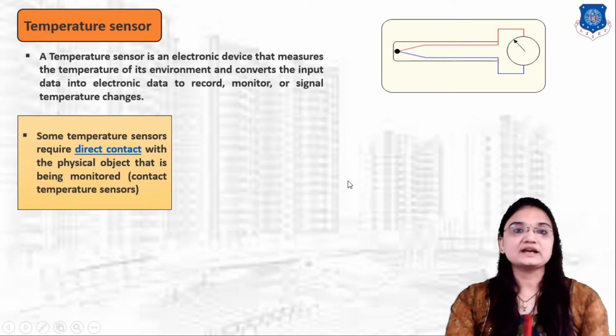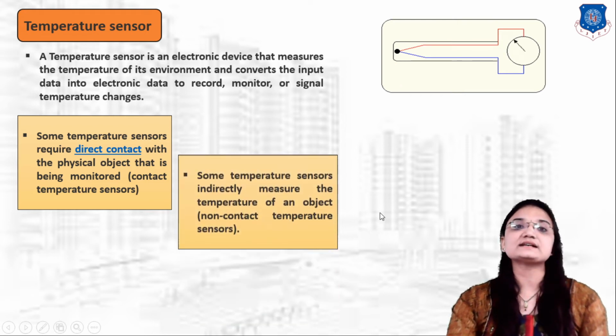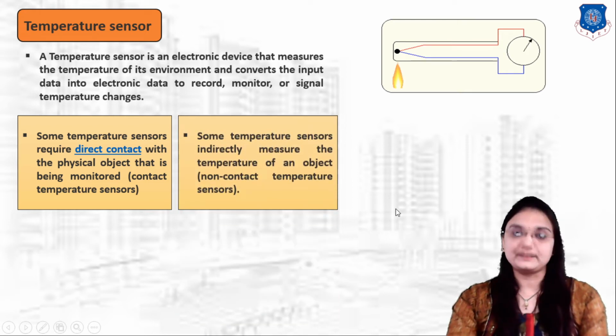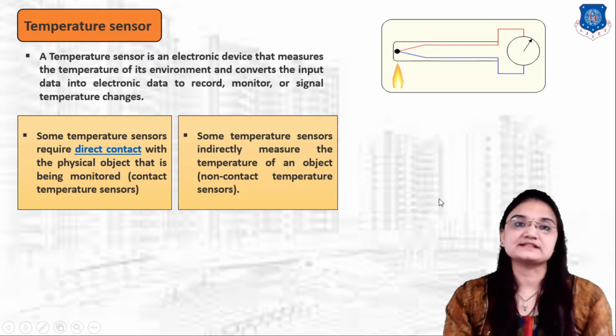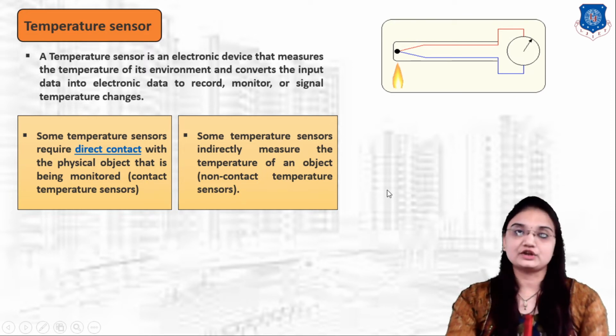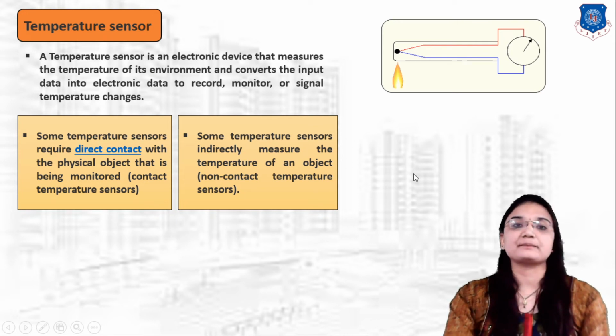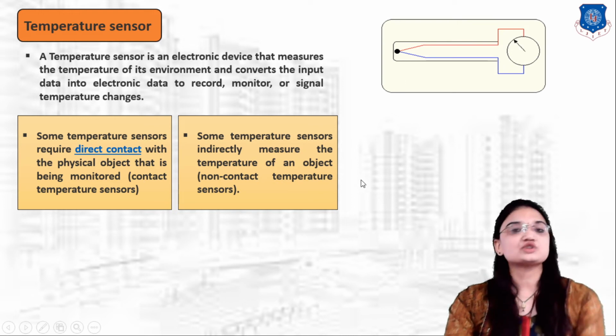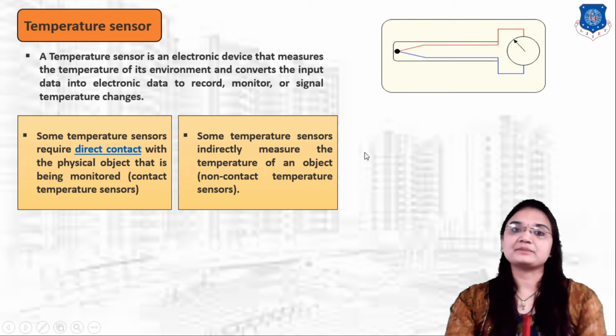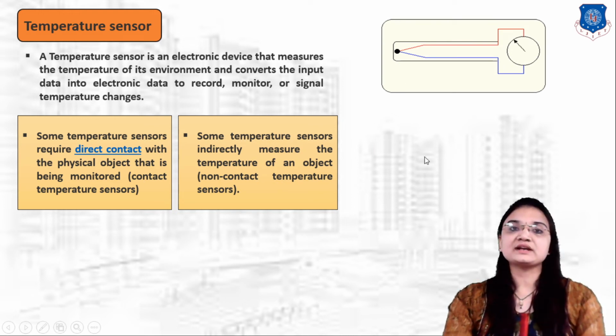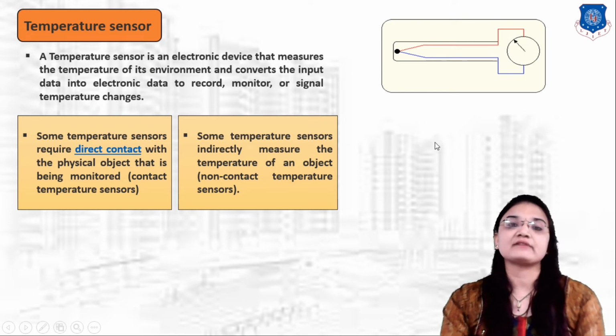There are two types of temperature sensor. First is contact temperature sensor and second is non-contact temperature sensor. A contact temperature sensor requires direct contact with the object to measure the temperature, and a non-contact temperature sensor measures the temperature of its environment indirectly. So these are the two types of temperature sensor.